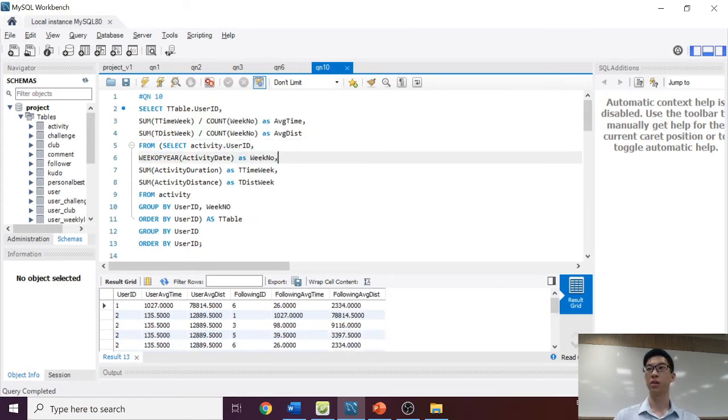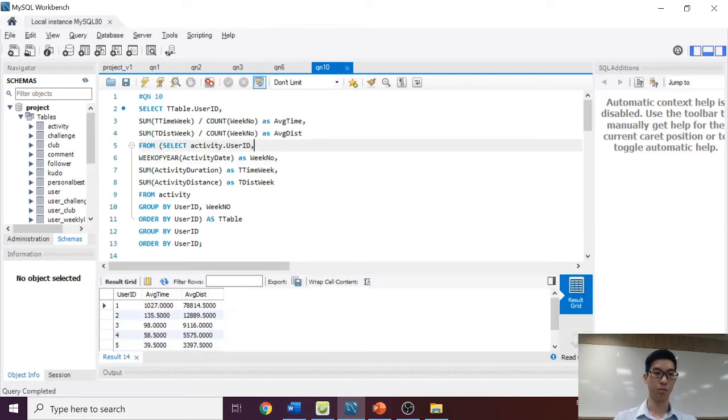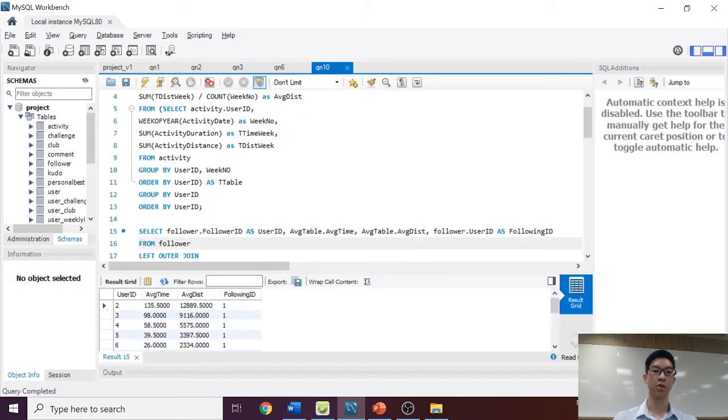So finally for question 10, what I have to do is to conduct social comparison analysis, which is to list out for each user his or her weekly average activity distance and weekly average activity duration, and then additionally we have to compute the weekly averages for his social network, which is those that are followed by the user. So the first step would be to generate the average time and average distance for each user for each week. The next step will be to